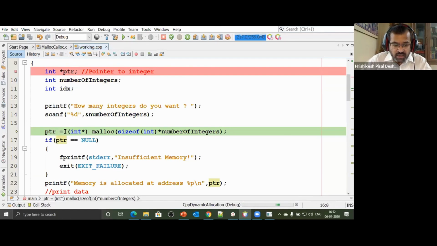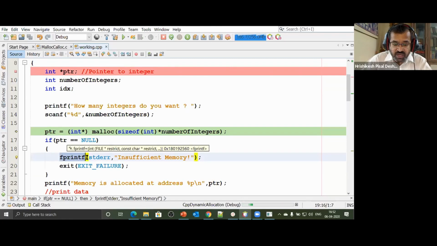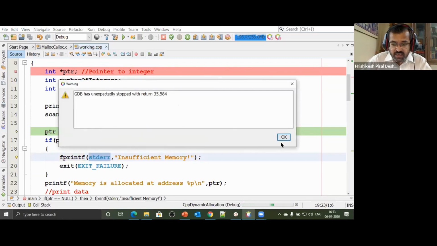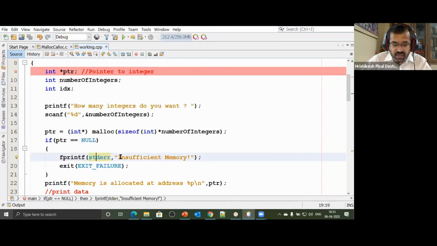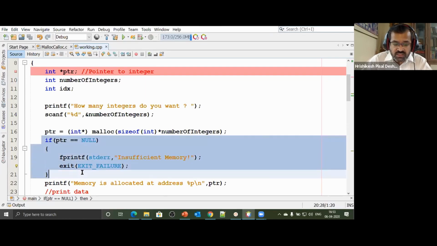So this pointer will now point to this block that has been allocated by this particular function malloc, and we are assuming that malloc has succeeded. Had malloc failed, in that case it returns value null. Had it returned null, I would have immediately printed an error message using fprintf to stderr, saying insufficient memory, and I would have discontinued the program. I no longer want to continue the program in case the allocation has failed. So this is just a validation.